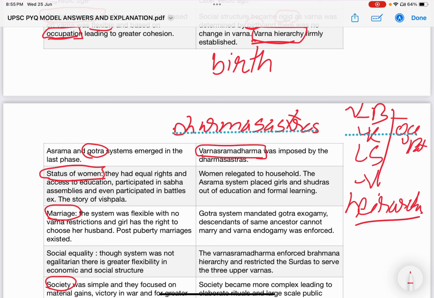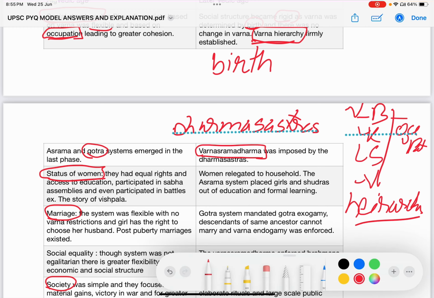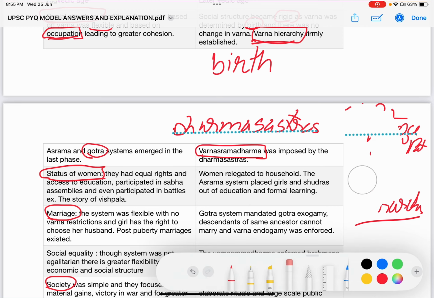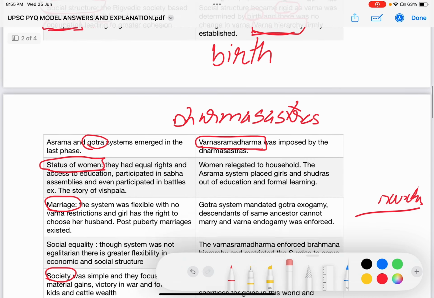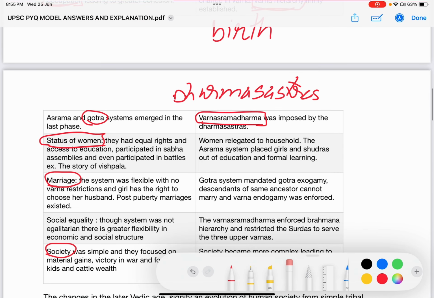See, the Varna, Ashrama, and Dharma. Dharma was added as a rule such that they should not break the order. The hierarchy should be enforced. It should not be broken or tampered with. That's why it is called Varnashrama Dharma. Dharma essentially means a rule or law which should be respected and followed.